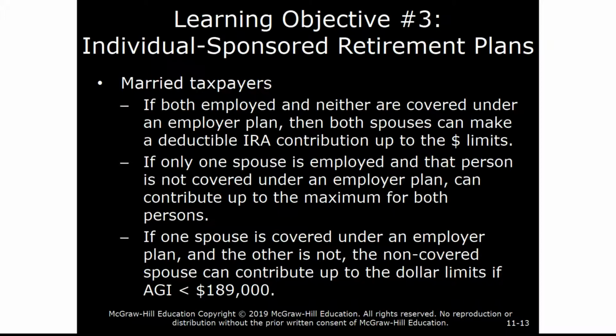If both spouses are employed and neither is covered under an employer plan, then both can make a deductible IRA contribution up to the $5,500, $6,500 limits. However, if one spouse is employed and the other is not, they can still contribute the maximum for both persons. If one spouse is covered under an employer plan and the other is not, the non-covered spouse can still contribute up to the maximum as long as AGI remains below $189,000.